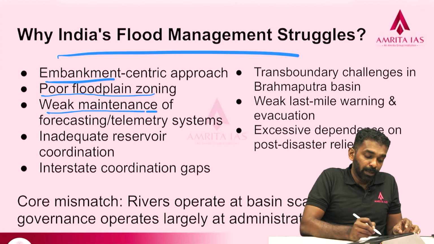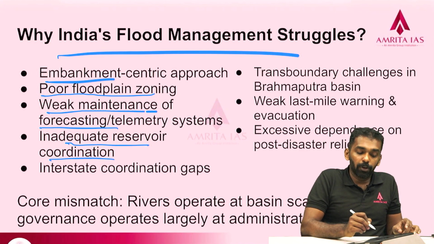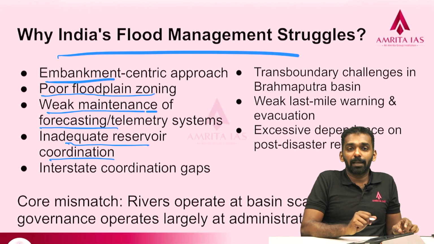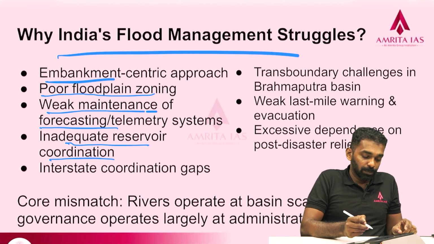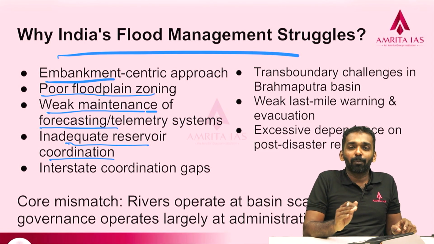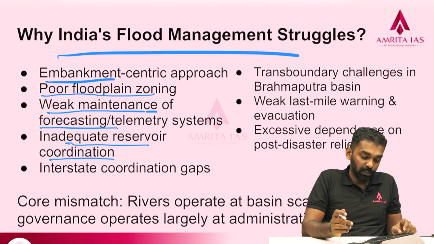Then there is weak maintenance of forecasting stations, and inadequate reservoir coordination between different states. Most of the rivers are transboundary or interstate rivers, but we have very poor coordination between states or with upper riparian countries, for example in the case of the Brahmaputra with China, the Tibet region.